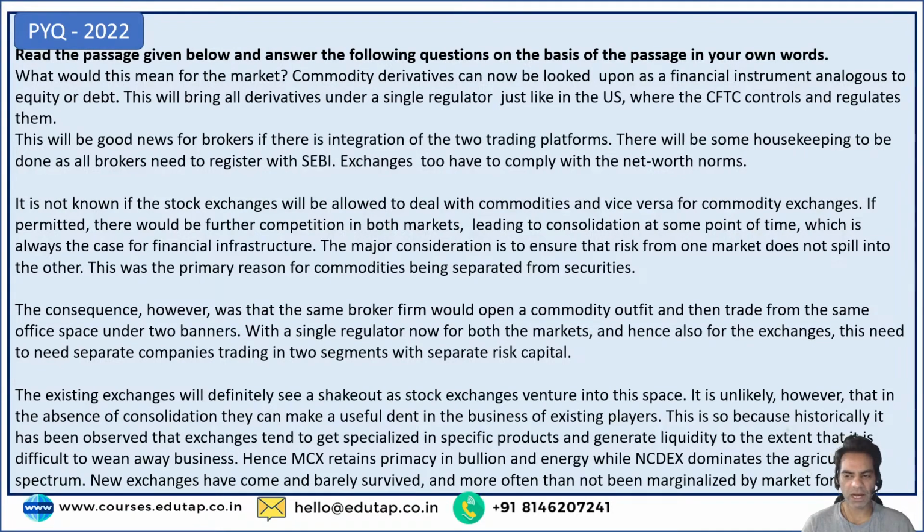It is unlikely, however, that in the absence of consolidation, they can make a useful dent in the business of existing players. This is so because historically it has been observed that exchanges tend to get specialized in specific products and generate liquidity to the extent that it is difficult to wean away the business. Hence, MCX retains primacy in bullion and energy while NCDEX dominates the agricultural spectrum. New exchanges have come and barely survived and more often than not been marginalized by market forces. So guys, this was the passage, right?